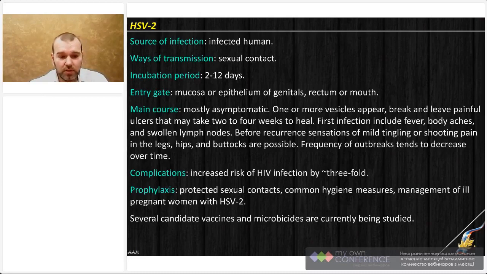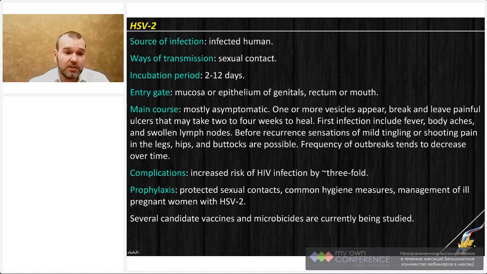And in the same way, people usually describe their sensations like a shooting pain or tingling pain in the area of a future episode of recurrence. And usually, in the case of herpes simplex virus 2, recurrences are much rarer than with the first virus. Usually, only a few episodes during life can be noticed by infected people.